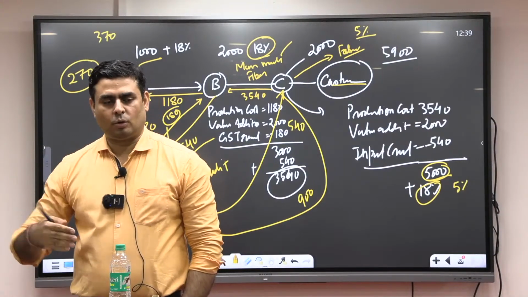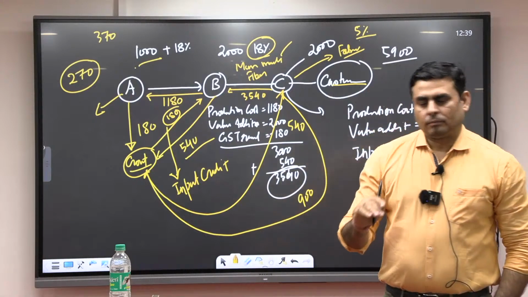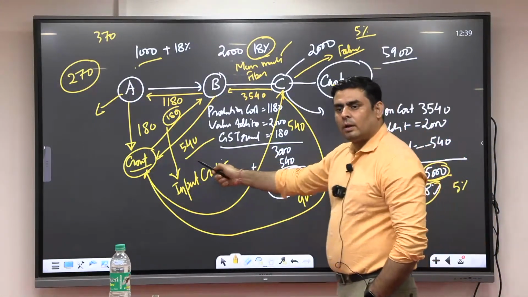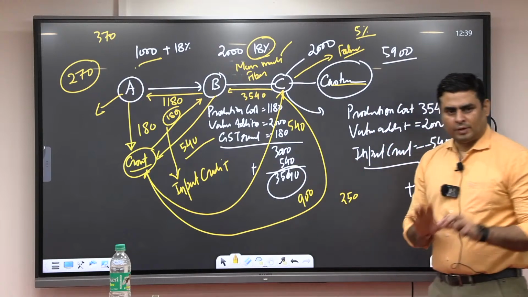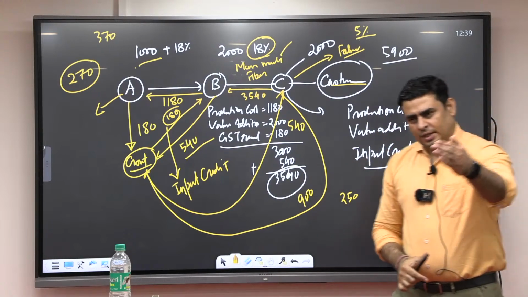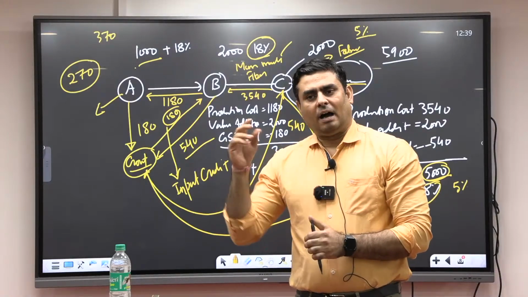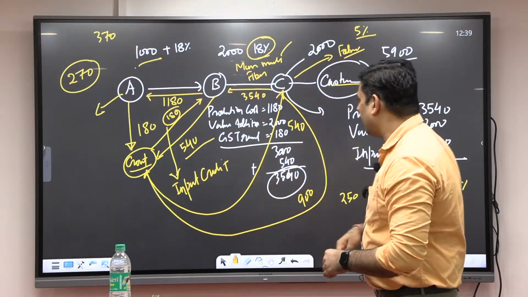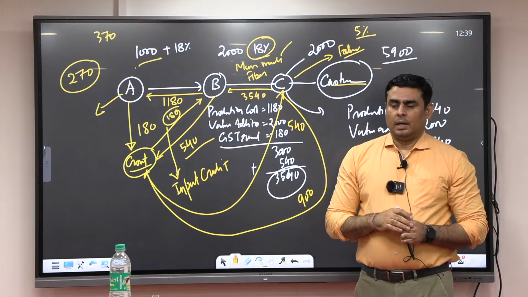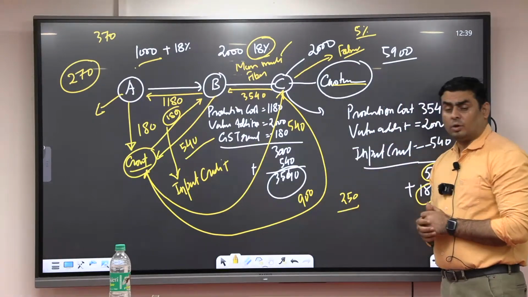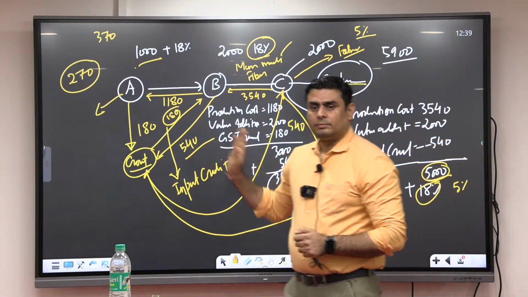No, no customer, no seller is going to agree with this. But the government said, okay, don't worry. How much have you paid? 540. How much are you going to get? 250, na? Let's check. The government is going to thoroughly check it, and after checking, the government is going to refund the total amount of 540 to him. Earlier, the government was supposed to return only that, but now the government will return his entire amount.